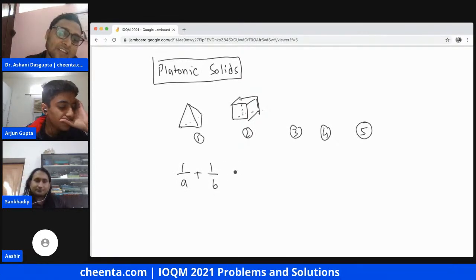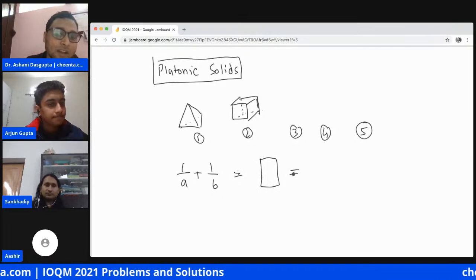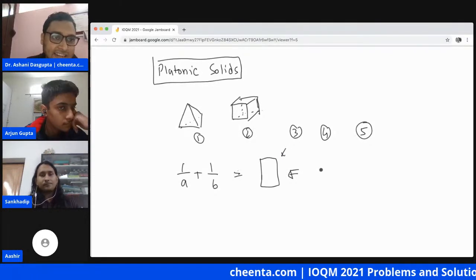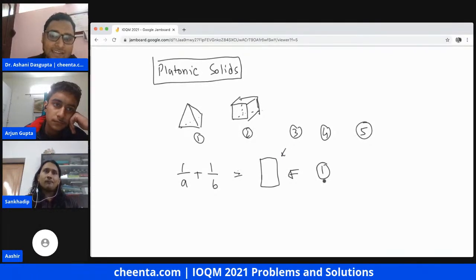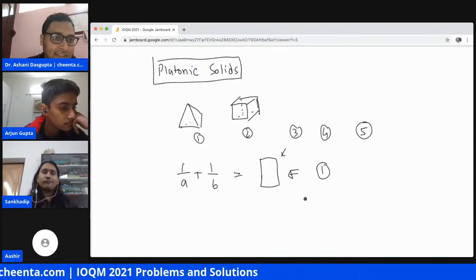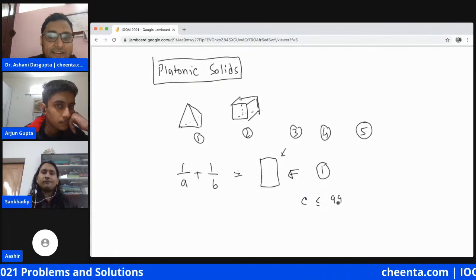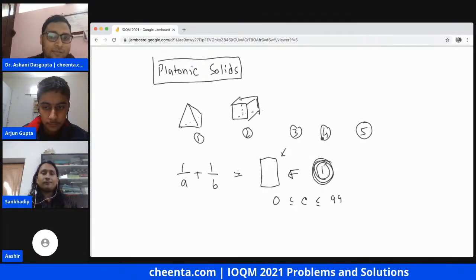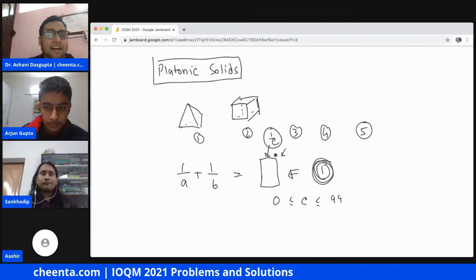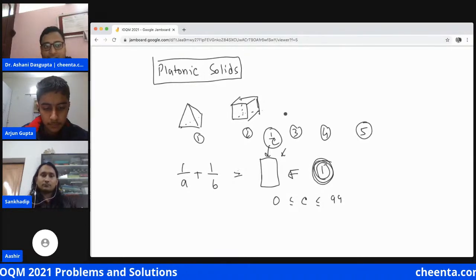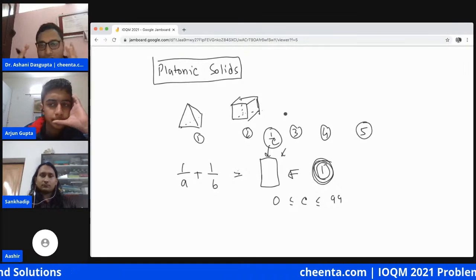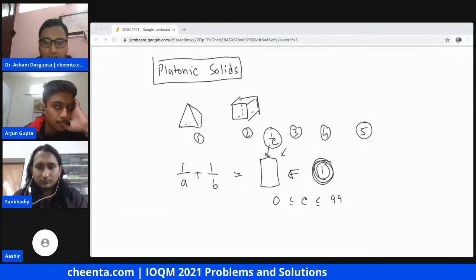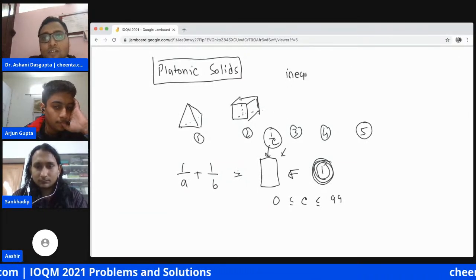And then you bound the right hand side by some number. In this particular case, it is bounded by 1, because if c is also an integer, a positive integer less than 99, the right hand side is 1 by c in this case. What we do is we use this boundedness of the right hand side to estimate the values on the left hand side. So we basically use inequality to solve an equation.